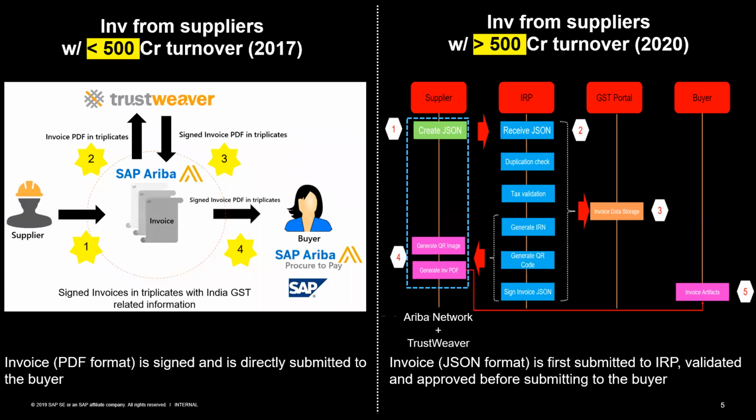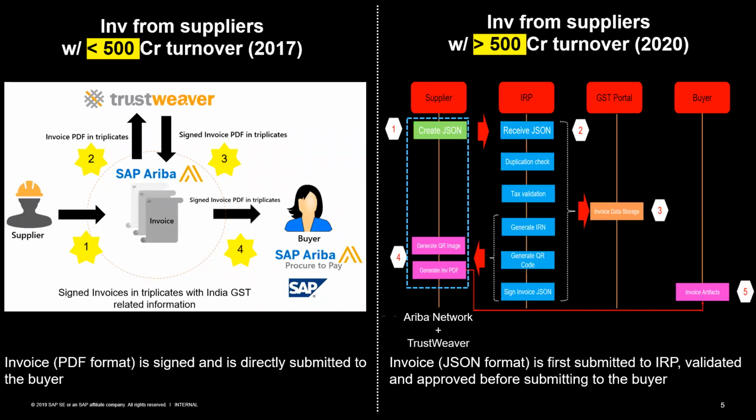So that is one advantage here. The second part that the IRP does is to submit the invoice details to the e-way bill portal. So the e-way bill portal also receives the invoice feed. The invoice data is also available in the e-way bill portal. So there are a lot of duplications, or the efforts which were required earlier, that will not need to be performed now, right? So all of this information will be available in the GST portal and the e-way bill portal also.